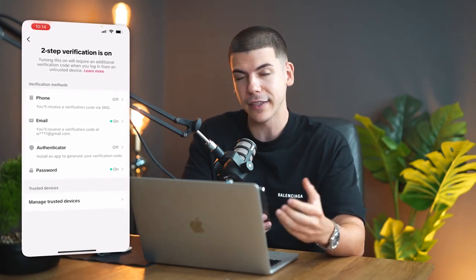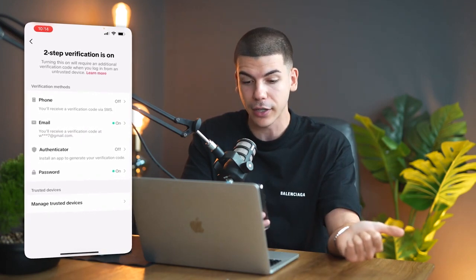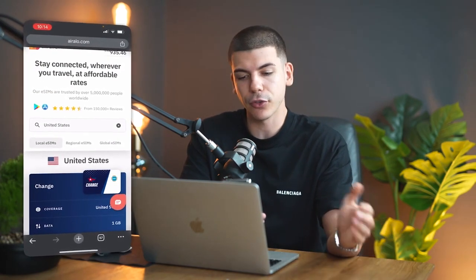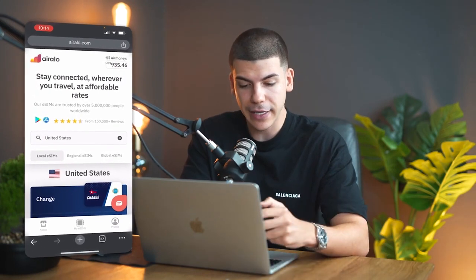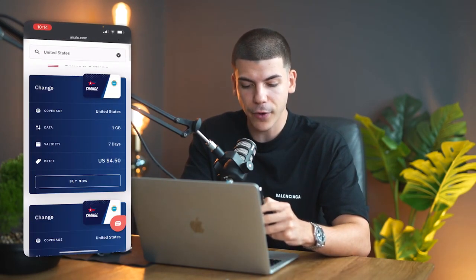Now, if you don't have a US phone number, or if you want to use a different one that is not connected to your existing TikTok account, then you can just get an eSIM. So you can basically go to some of the websites that are selling high-quality eSIM cards, and then you can just search for the US and you can find one here.